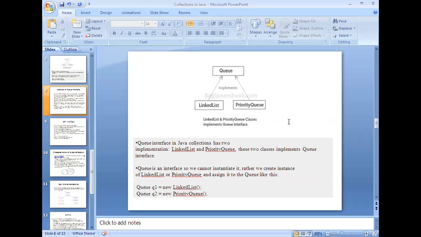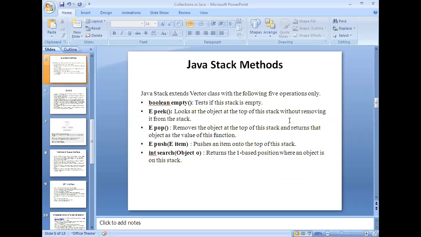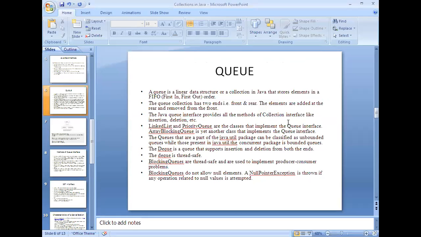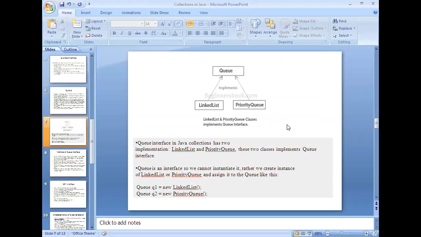So in the last class, we have discussed what is a queue and what way we are supposed to implement it, and what are the various methods that are available in the queue. So these things we have discussed in the last class. Now let us see the implementation part of the queues. Right.